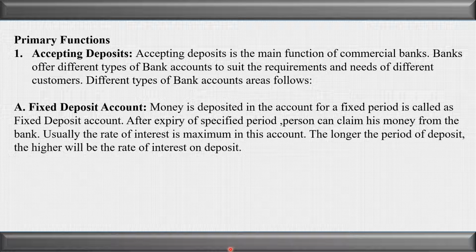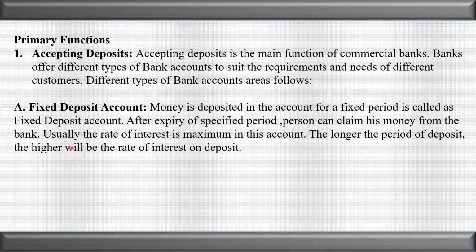On the other hand, the term deposit is the account under which the customers keep the money for the stipulated time period, and once the time period is matured or has lapsed, he can get possession of the money which he has deposited. In between, he cannot withdraw the money. So let us see the term deposit first.